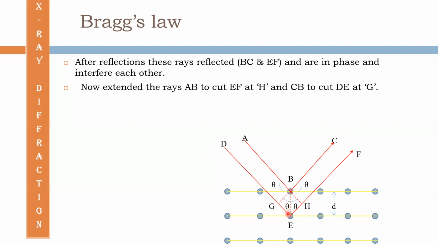So this ray has to travel more. So we have to find the path difference. To obtain the length of AB, we extend CB to cut at G, and to obtain the length of CB, we extend AB to cut at H.